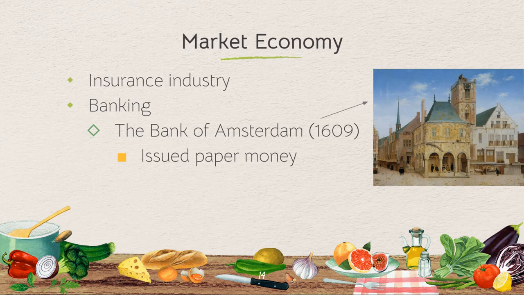Then we see banking. We've gone over the Bank of Amsterdam again, but super important. In 1609, it's going to issue paper money. It's going to trade bills of exchange. This is going to facilitate merchant ventures at home and abroad. Really makes the Dutch take this lead in international trade, kind of behind Britain as well, but encouraging people to take those chances in this market economy, in this supply and demand trade.